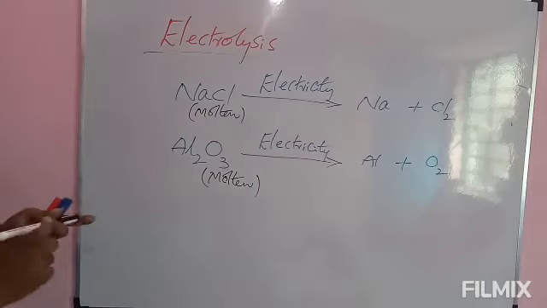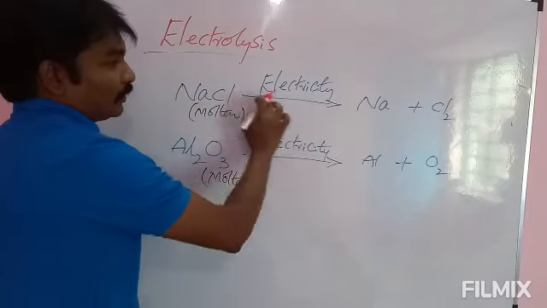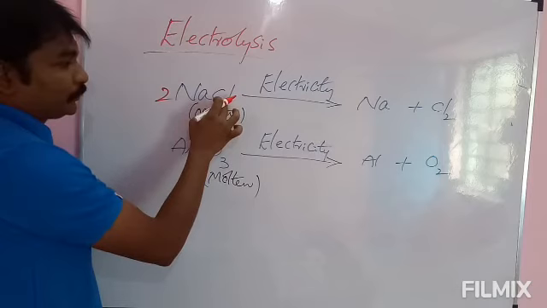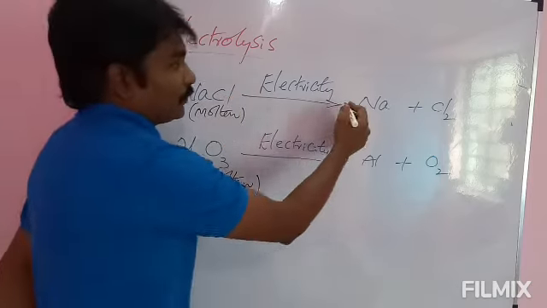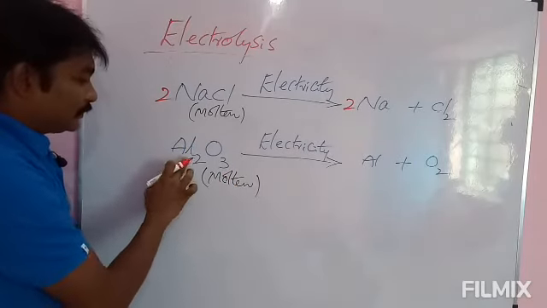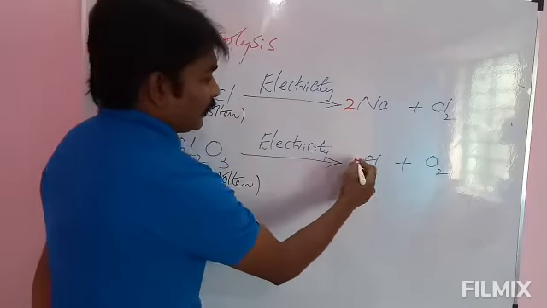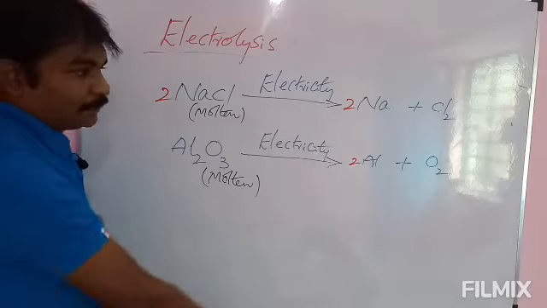Check the balancing. Sodium, one sodium atom balanced, one chlorine, two chlorines not balanced. Write 2 here to balance chlorine. After writing 2 here, sodium number changes to 2, write 2 here to balance sodium. And here Al2O3: 2 aluminum, 1 aluminum, write 2 here. Oxygen, 3 are there, here 2 are there.